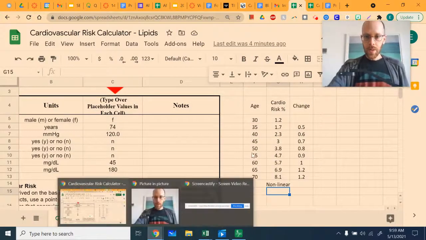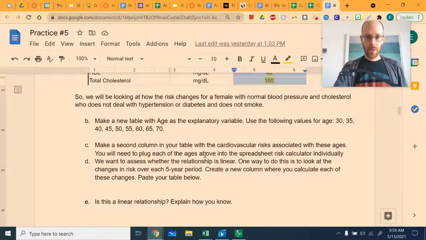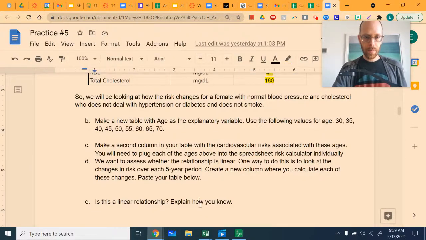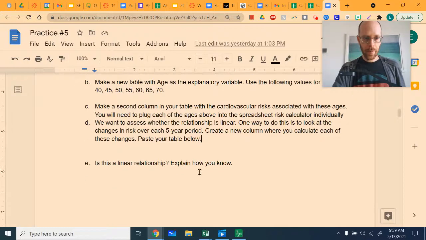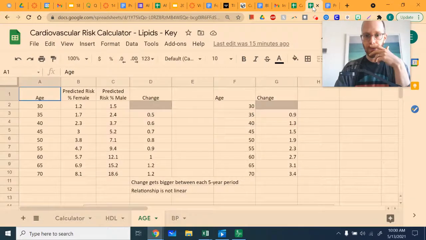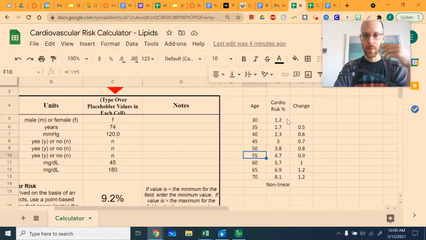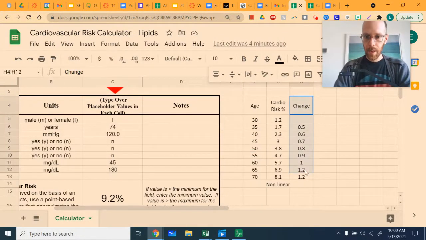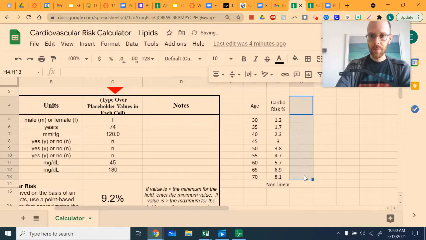Okay, so let's continue. That answers this question. By the way, you want to paste your work right here. Number 6, I would like you to now do the exact same thing, but this time working with a male patient rather than a female patient. I think an easy way to go about that would be, I'm now going to delete the changes.